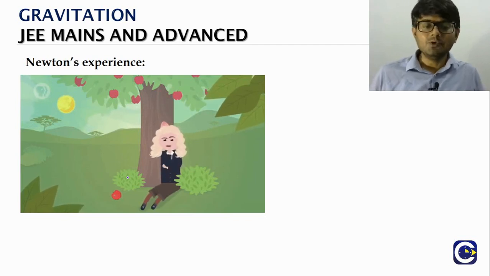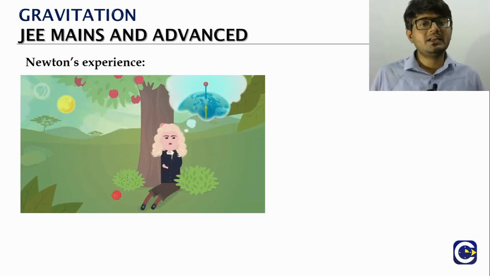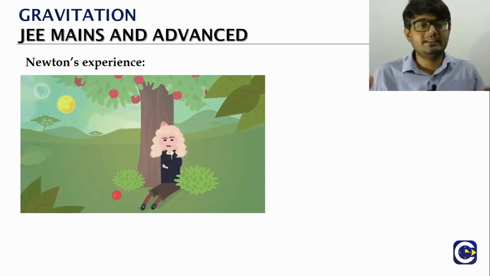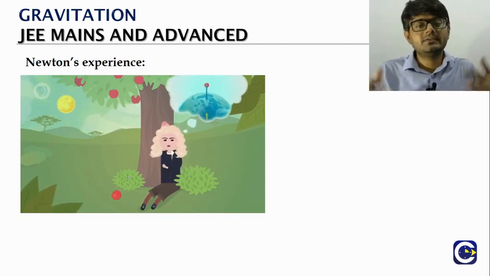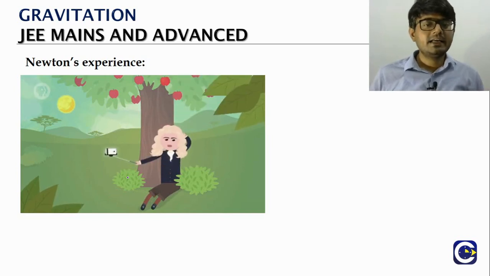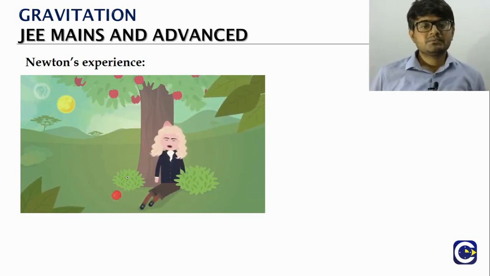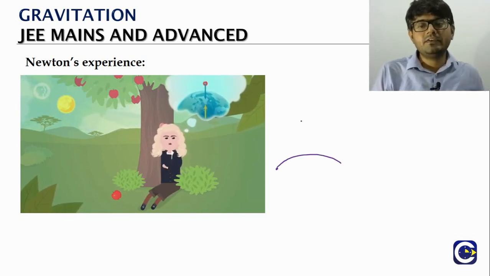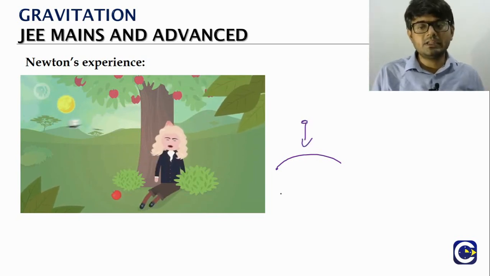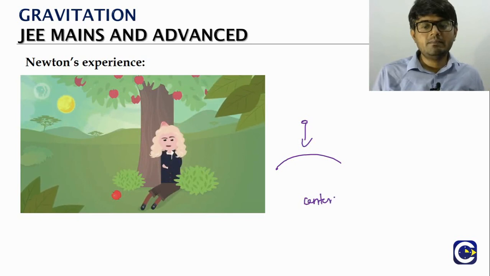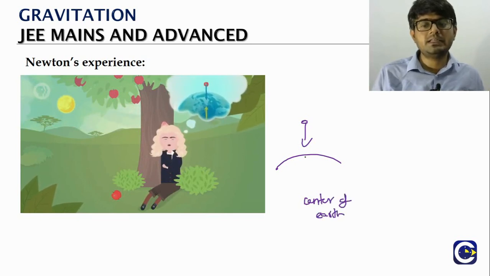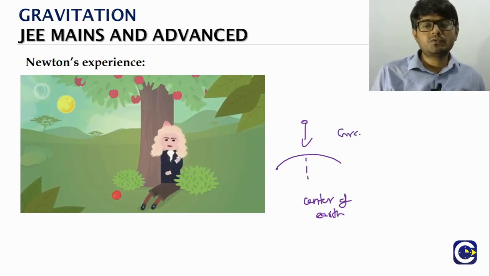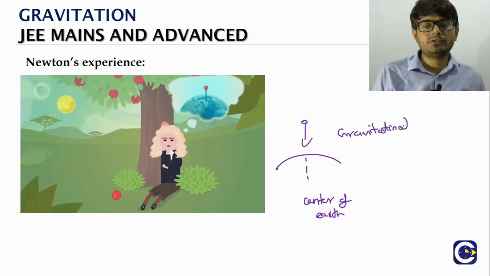Okay, so while you may put it in a comical way as much as possible, the thing that is generally said, because nobody has really checked whether this has happened or not, is that one fine day Newton was sitting under a tree and he observed that the apple fell down, and the idea that every object when it is cut off will fall towards the earth. Rather, it will be falling in such a way that it will be approaching the center of the earth, because every object is experiencing a force towards the center of the earth. And this force is of course what we call the gravitational force.